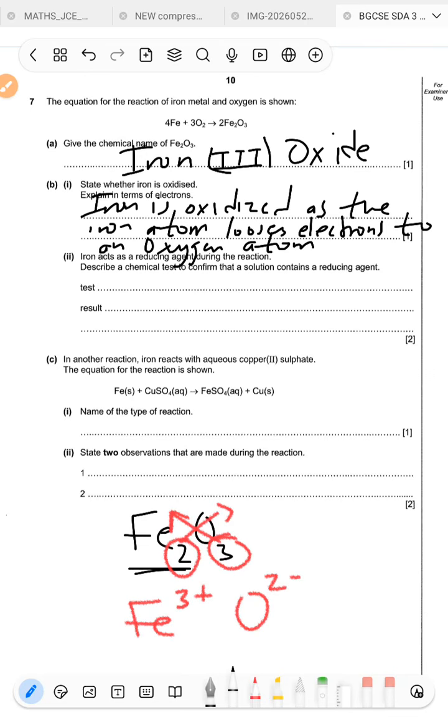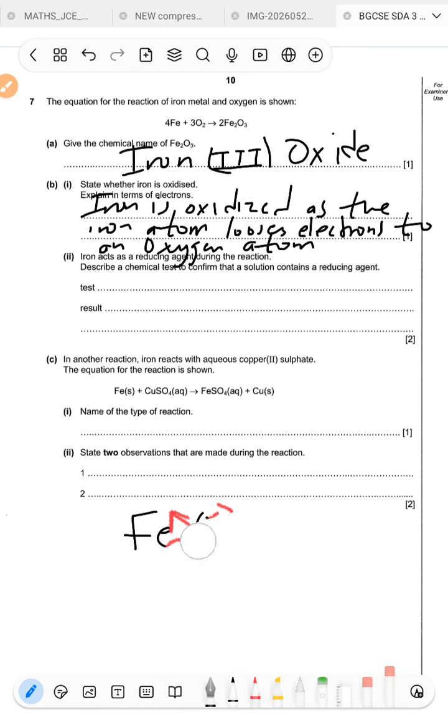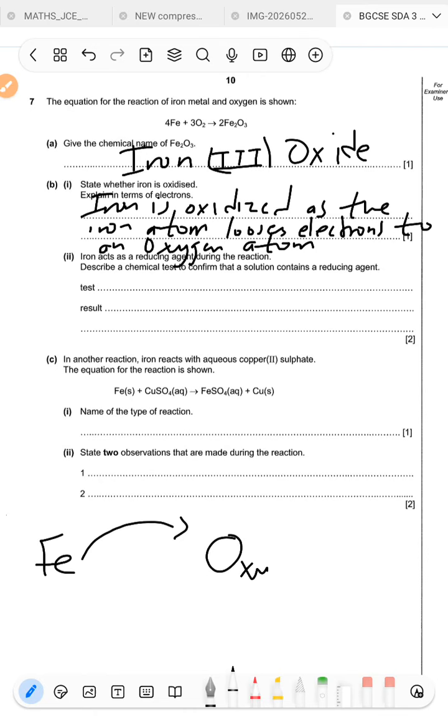So what's happening in this reaction is that you get the iron metal Fe. So this guy here is going to donate electrons to the oxygen. Remember, in ionic bonding, this is an ionic compound, metals donate electrons, whereas non-metals receive electrons.